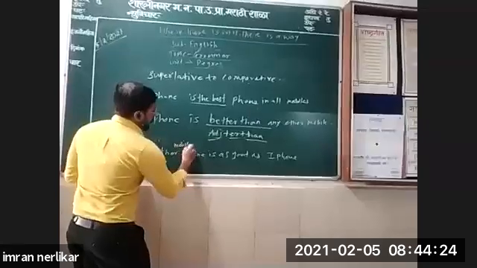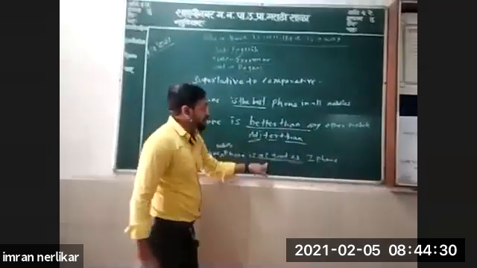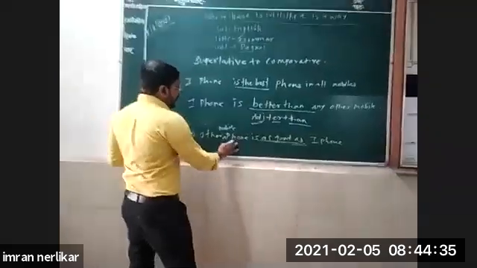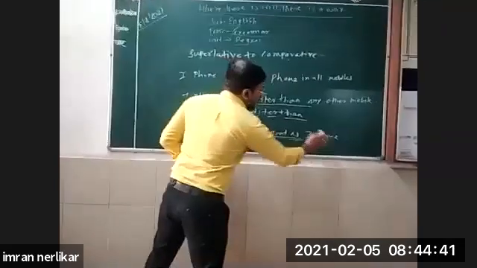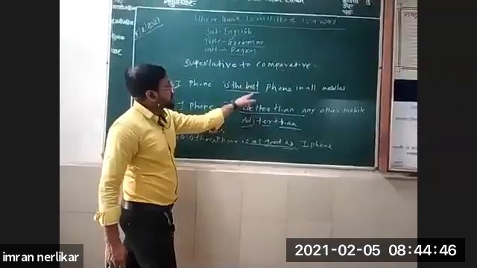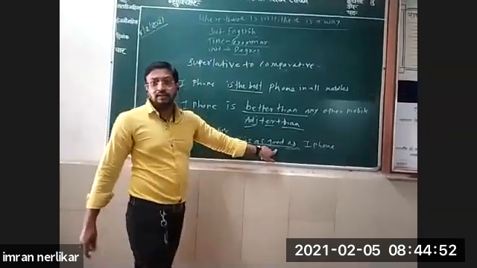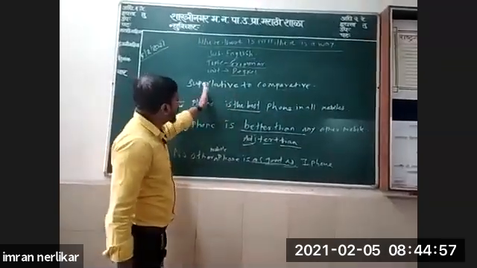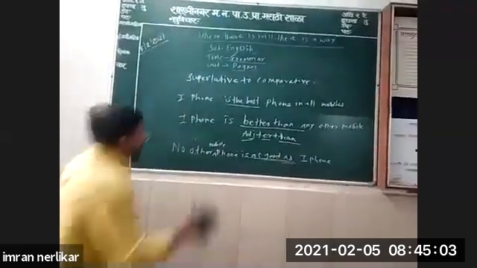No other mobile phone is as good as iPhone. The meaning is the same. It is positive degree: as plus adjective plus as. So here we have seen this sentence from superlative to positive. Same sentence: good, better, best. Adjective plus est, adjective plus er plus than, and as plus adjective plus as. It is positive degree. I hope you have understood this. Superlative to comparative, and superlative to positive.